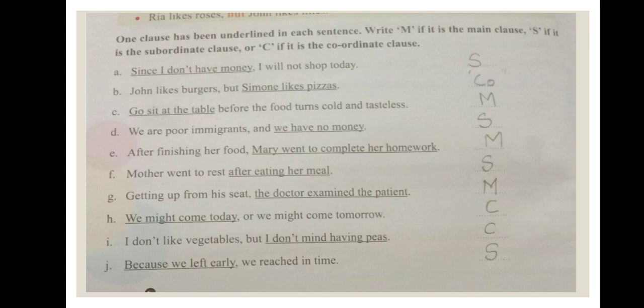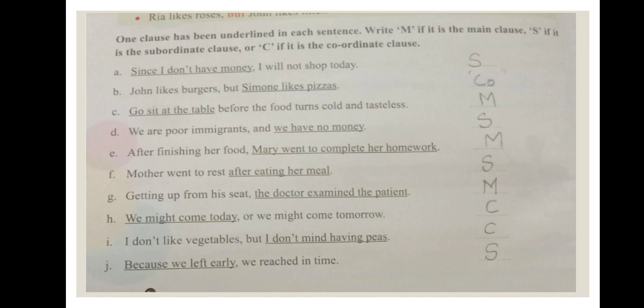We have one clause. So the exercise is to write whether it is subordinate clause or main clause or coordinate clause. Okay, so first let us see what is it. A, that is, since I don't have money, they have underlined it. So it is, since I don't have money, what would you do? Yes, since I don't have money, I will not shop today. So that is called subordinate clause, which doesn't give complete meaning.